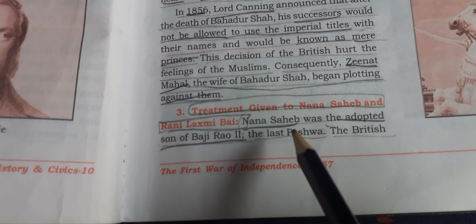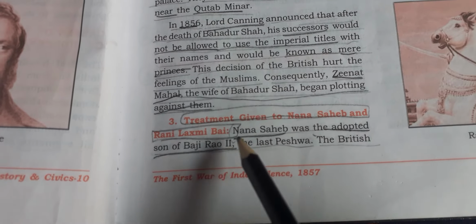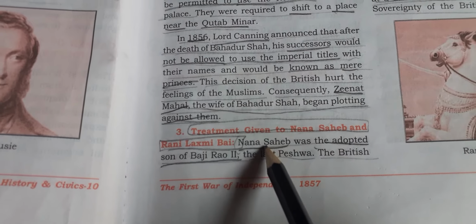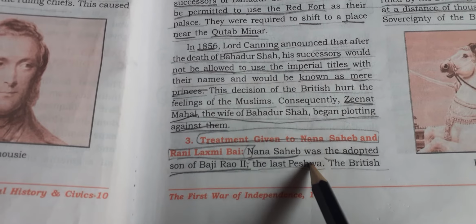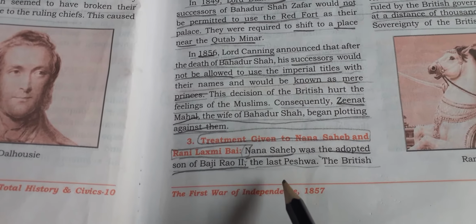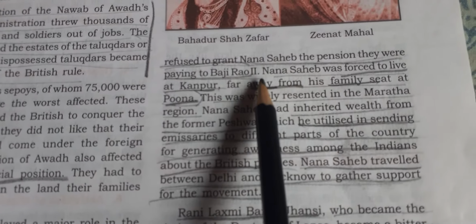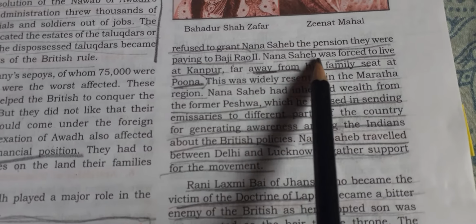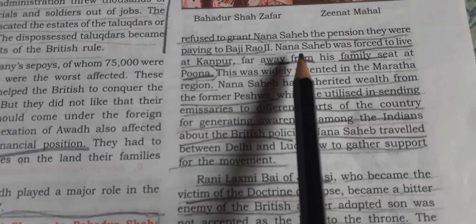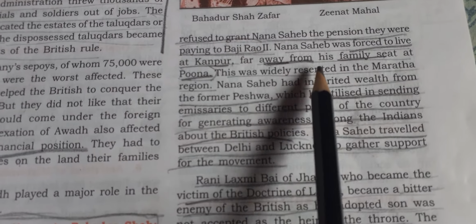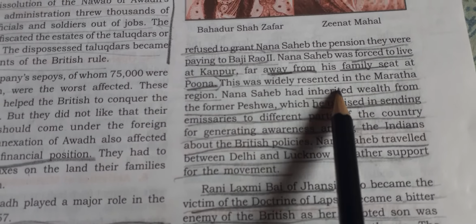Next political causes, treatment given to Nana Sahib and Rani Lakshmi Bai. Both of them, again, you can be asked in a short answer. Nana Sahib was the adopted son of Peshwa Baji Rao. Now, he was refused the pension which was given to his father Baji Rao II, and he was forced to live at Kanpur away from his family seat at Pune.